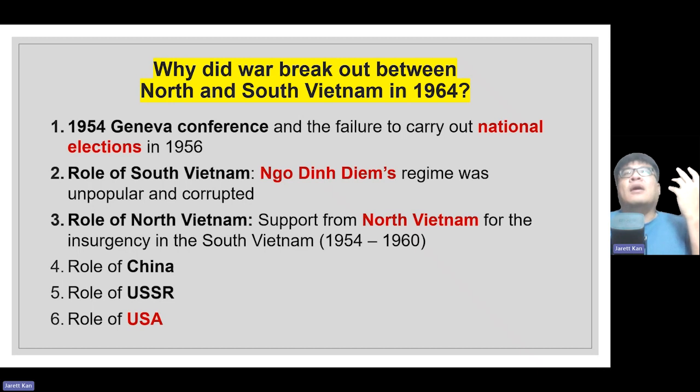They did send military equipment and weapons to support North Vietnam, which helped North Vietnam prepare itself for war. And last but not least, we talked about the role of the USA and how President Johnson decided that we are going to enter into war. The trigger event was the Gulf of Tonkin incident, whereby Vietnamese patrol boats attacked US destroyers, and that in some sense triggered the war in 1964.